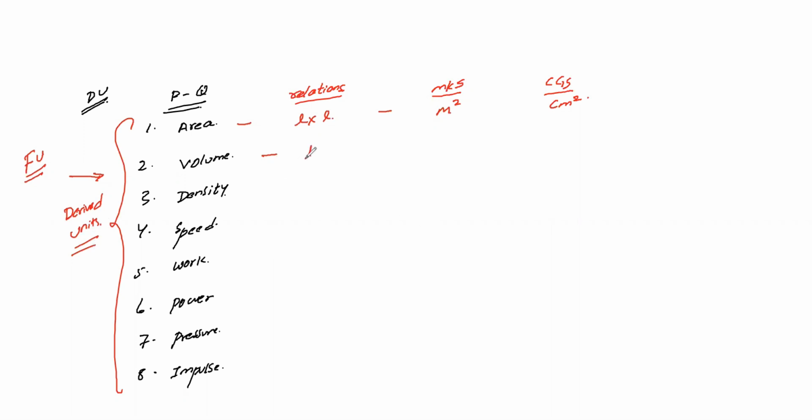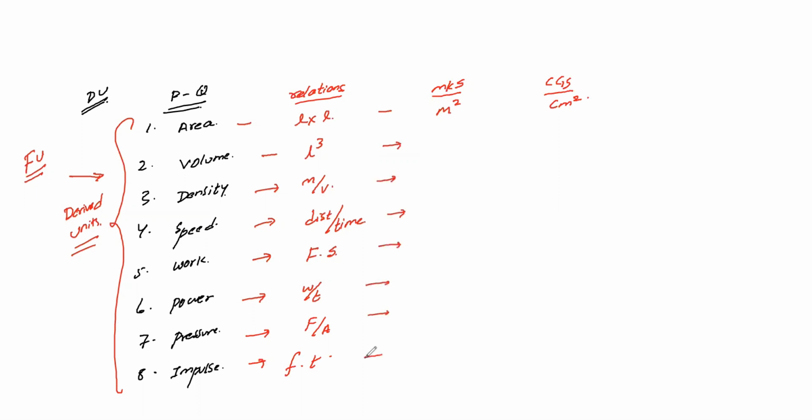Volume is nothing but your L cube, density is nothing but your mass by volume, speed is nothing but your distance divided by time. Okay, work is nothing but your force into displacement. Power is nothing but your work by time. Pressure is nothing but your force by area. Impulse is nothing but your force into time period. So I just want the units under MKS and CGS. Please do this one. We'll start practicing from now onwards. So do it step by step. If you know it, you can do it. Those who don't know, please let me know. I'll help you with it.